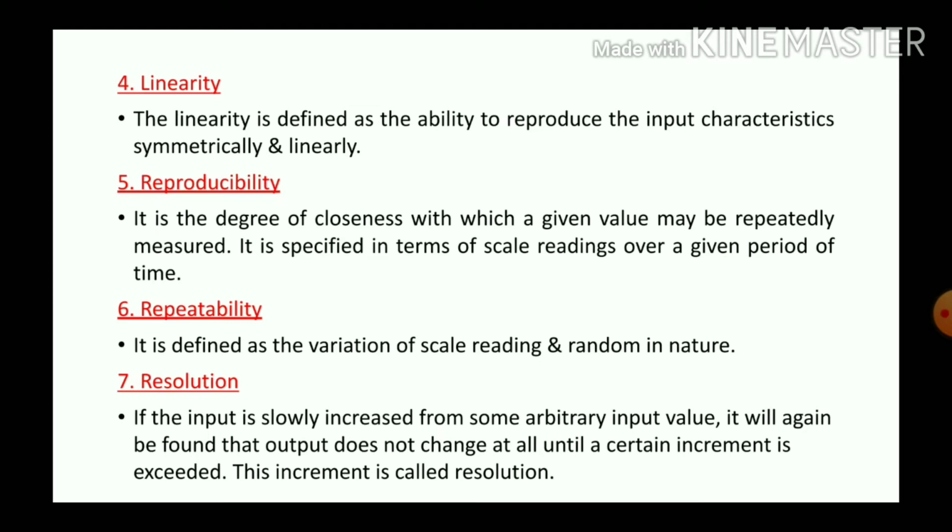That means in some cases, if we are providing some input to the measuring instrument, there will be no output. And if we are slowly increasing the input or the measurement, the instrument produces an output. That small change in increment is called resolution.